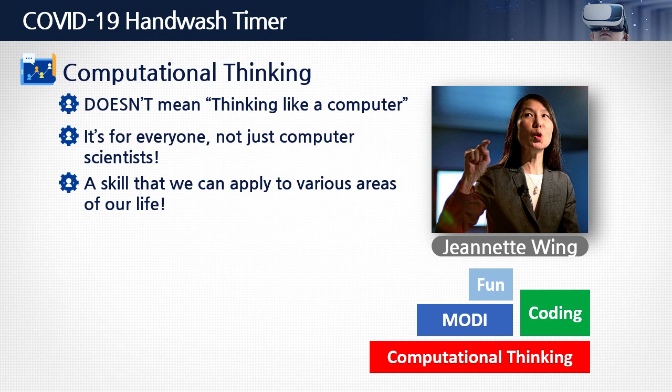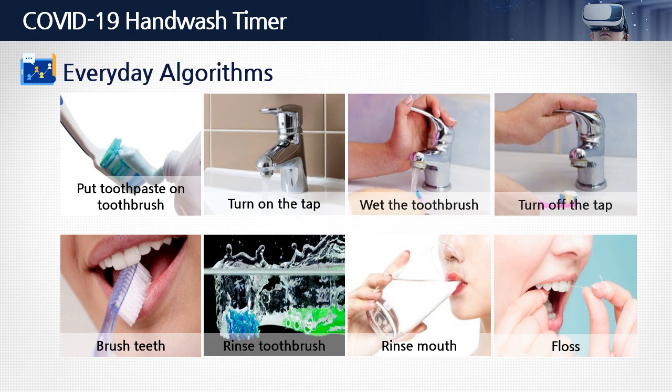So we started to work on a project. We needed to do some computational thinking and break the problem down. Here you can see Jeanette Wing, who said that computational thinking is for everyone and a skill that we can apply to our lives. So we decided to follow the process of computational thinking and make a project that would help us with hand washing and stay safe from coronavirus.